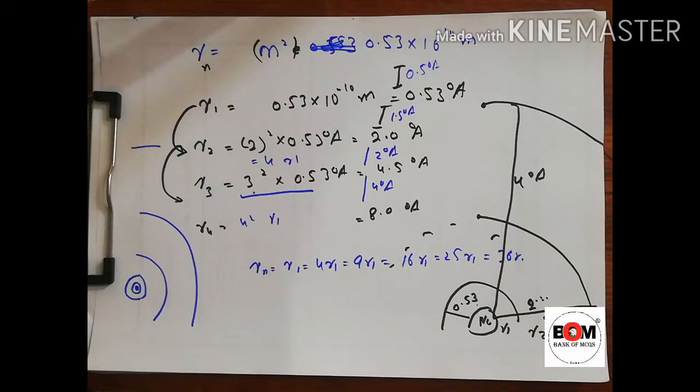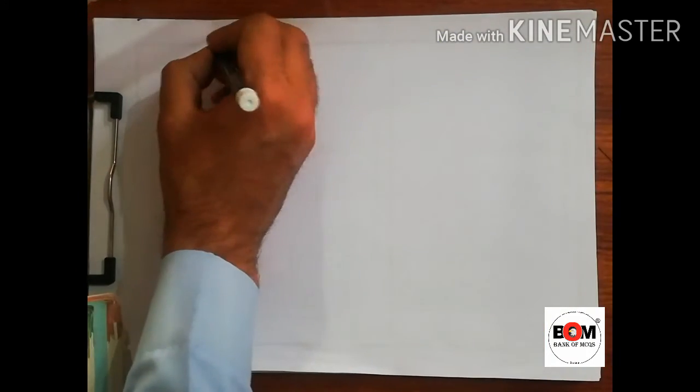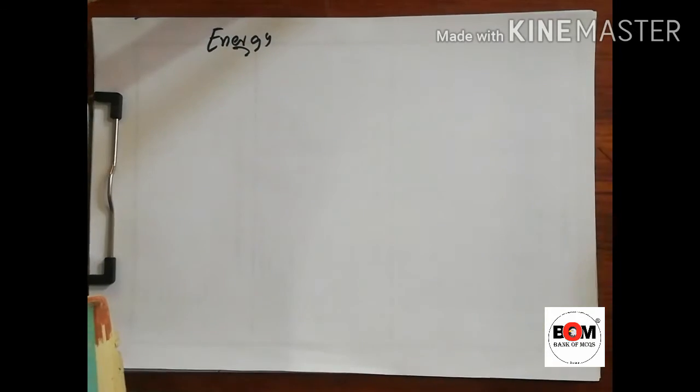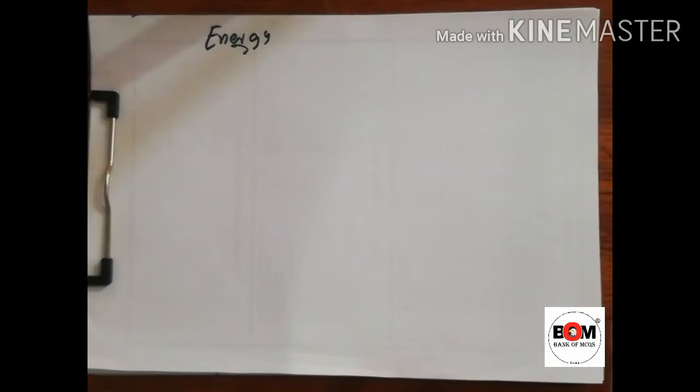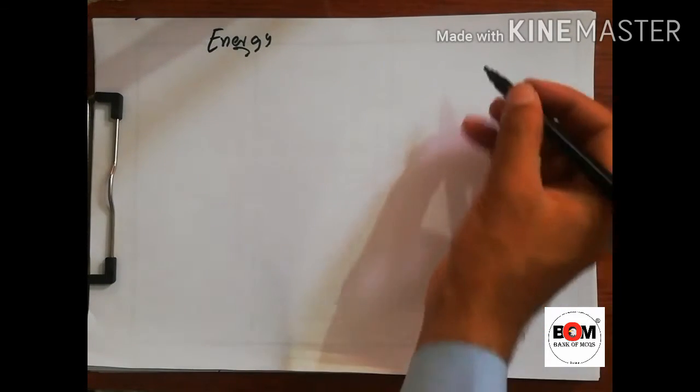Now this was about the relation between the radii. Now in case of the energy, what will happen to the energy? So the energy relation is quantized. Now let us compute the energy of the hydrogen system for a given n. The energy consists of kinetic energy and electrostatic potential energy.